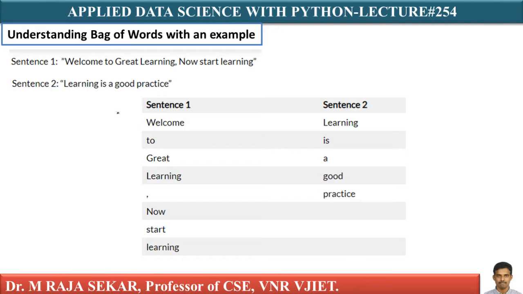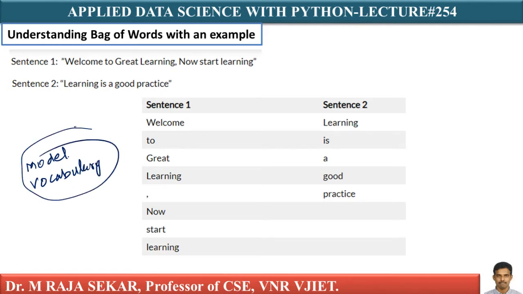First, we have to build the model vocabulary. How can I build this model vocabulary? It is simple and straightforward. As I am saying, I am not performing any pre-processing steps here. In my next example, I will discuss pre-processing. Now, how can I build a model vocabulary?